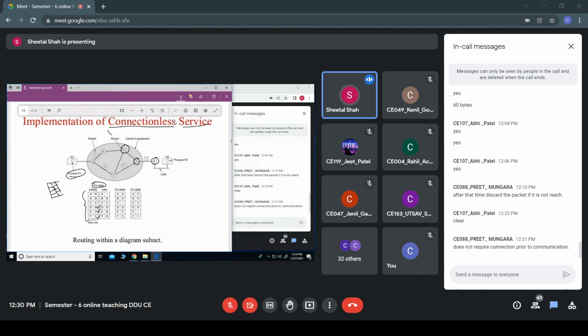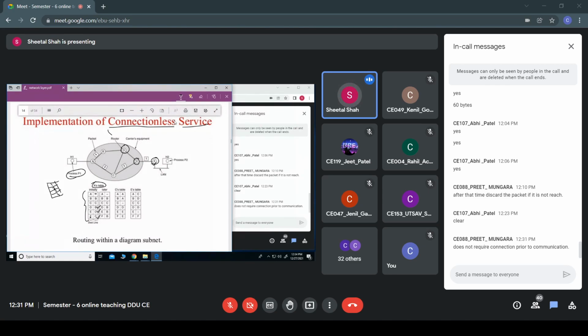Later, as we want to pass the packet to host H2, which is connected to the router F, according to this table all the packets should be routed through this particular C. To reach F, it has to be passed through C. So you can see that 1 has been passed, 2 has been passed, 3 has been passed. While it is passing these packets, it has learned that since all these packets are passing through the same route, there is congestion, means there is traffic only in this path.